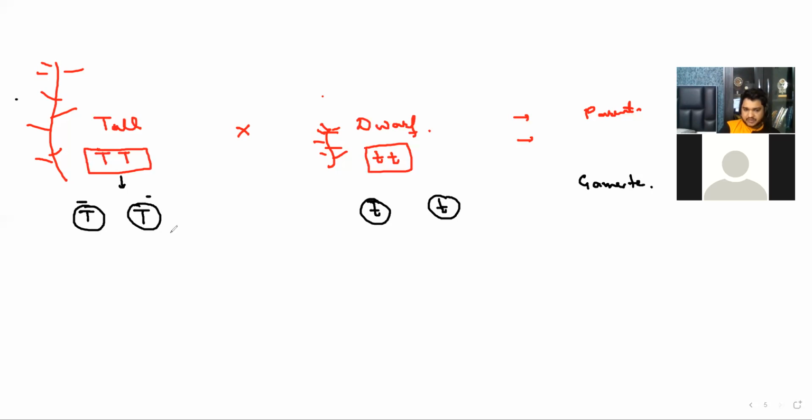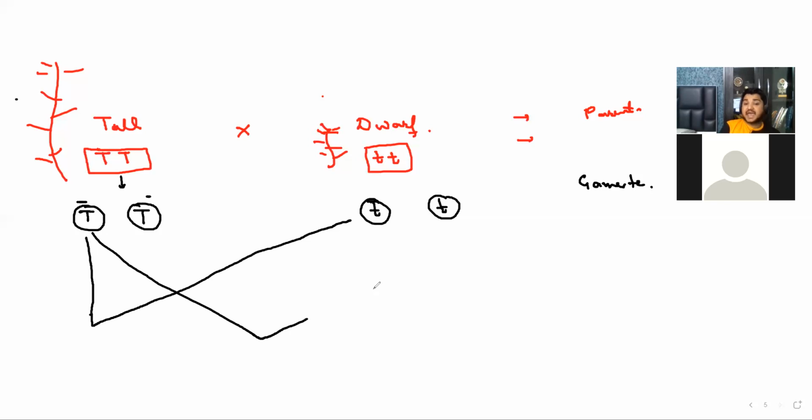So there are two possibilities of the gamete, capital T and small t. Can it meet with itself? No, that is not going to happen. So capital T will meet with small t.